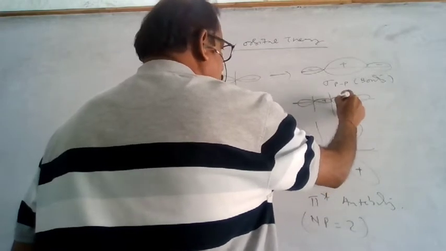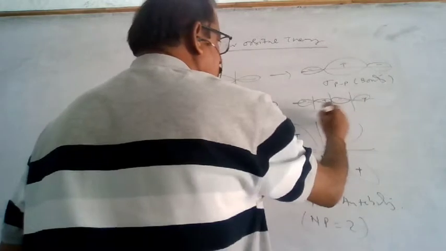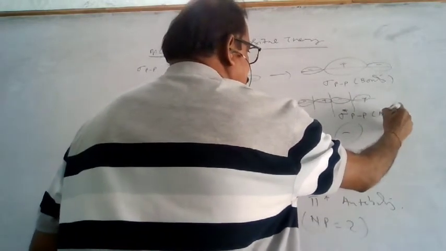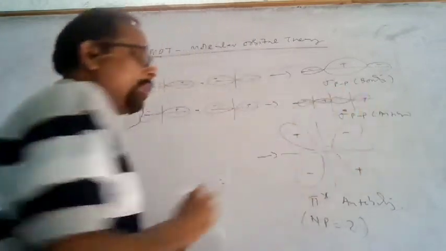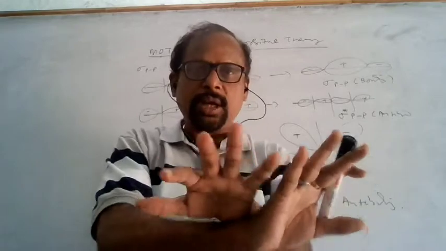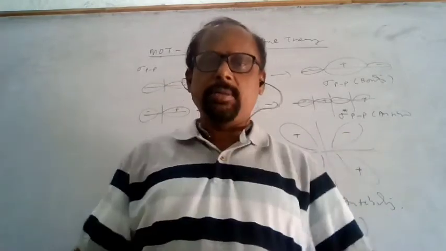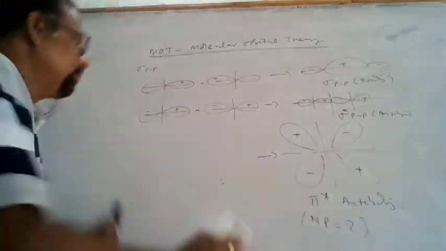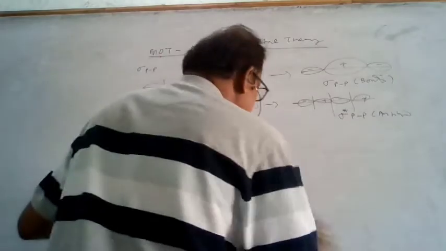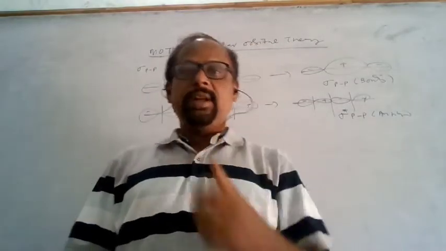This is plus, this is minus, this is plus, this is minus, and this is plus. So this is the sigma star pi pi antibonding. Whenever plus and minus come across, there is no overlapping at all. When plus and plus come across, there will be overlapping. When minus and minus come across each other, there will be overlapping. So from this point of view, we can understand how the molecular orbitals